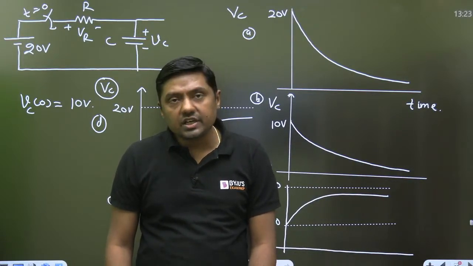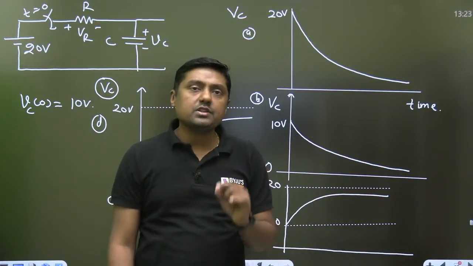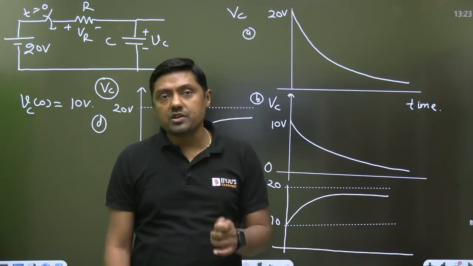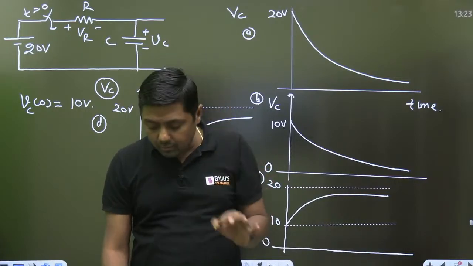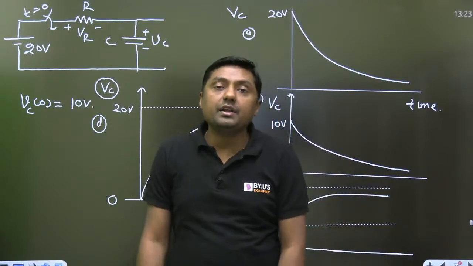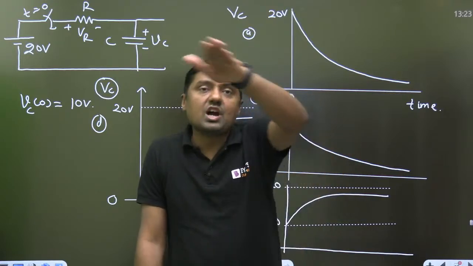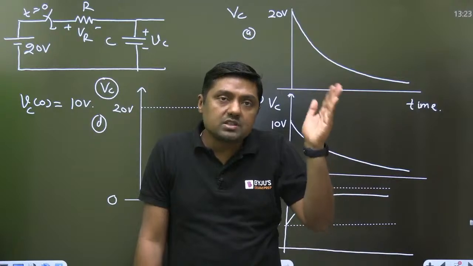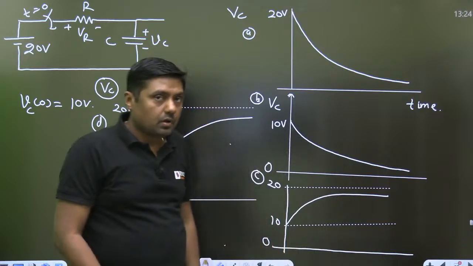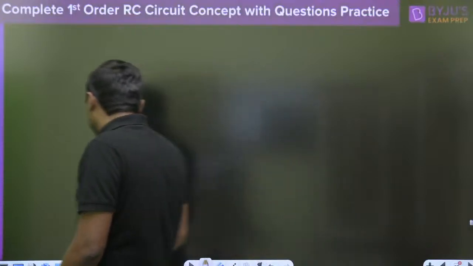Sir, VR is exponentially decreasing and VC is exponentially increasing. Yes, we can say VC is an exponentially increasing function and VR, the voltage across the resistor, is an exponentially decreasing function. AKG and everyone, tell me why we are getting the exponential equation in every case. Why is there an exponential charging? Why is there an exponential decrease of the voltage across the resistor? What is the reason behind this? Current.